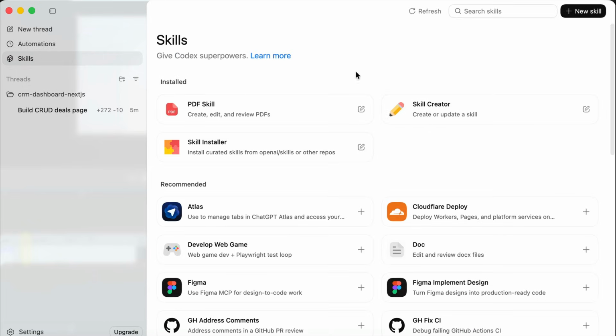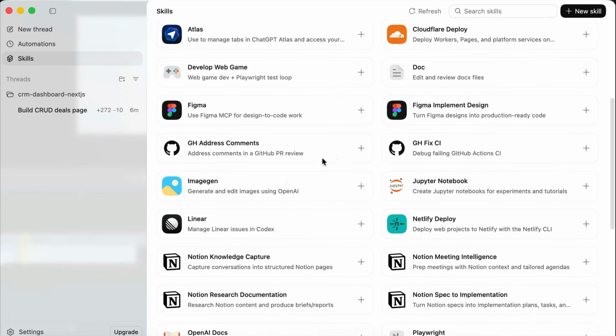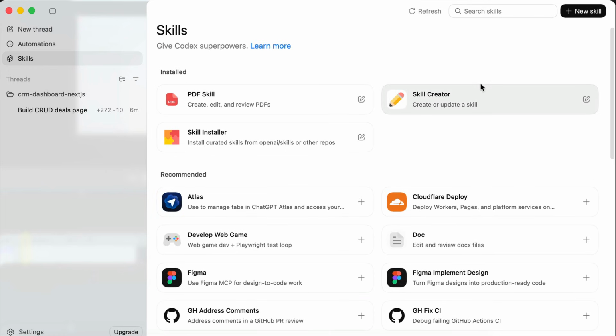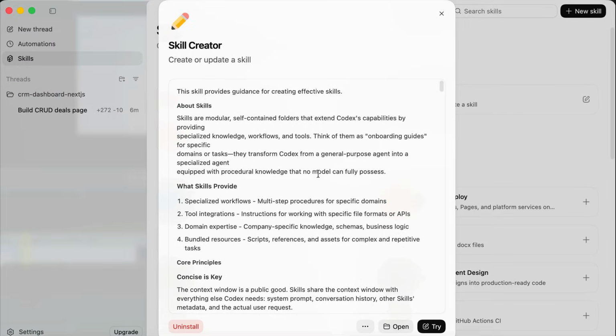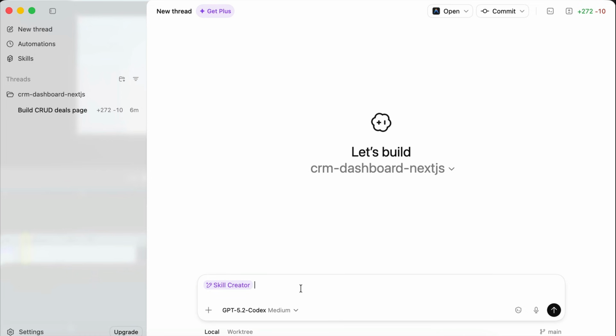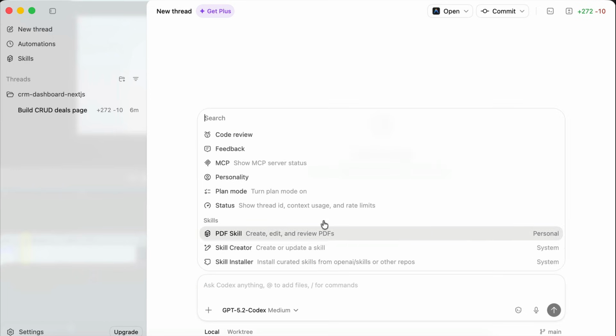Next, we also have Agent Skills menu, which enables you to extend Codex capabilities. Basically, Skills is a collection of instructions, references, and scripts that teach Codex to reliably connect to tools, run workflows, and complete tasks according to your needs. I have covered Agent Skills several times in my channel, so I will not go super deep here. You can try it out yourself. There are many skills already provided by the Codex team, and you can also create or add your own skill as you need it. You can also call skills using the / command. Codex includes many / commands that you can use to help in building your projects. Here you can configure MCPs, run code review, turn on plan mode, and view your current rate limits.